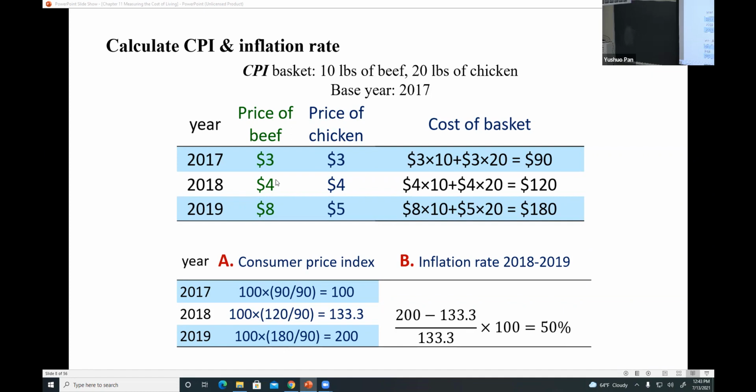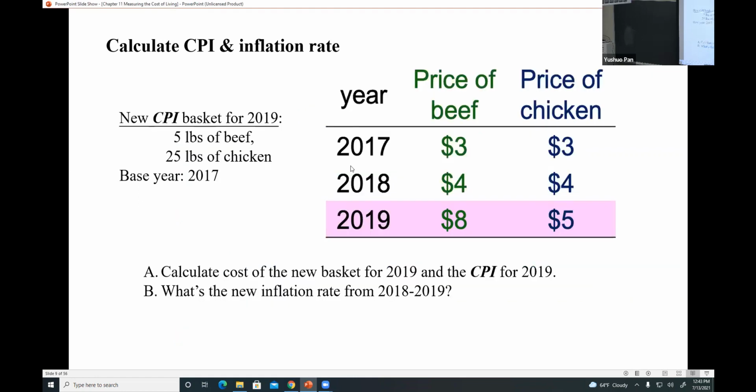So usually in that case, consumers' behavior will change because the relative prices have changed, right? So here, the new CPI basket for 2019, because the price from 2018 to 2019 changed a lot. For beef, the price doubled. So consumers are going to buy less beef than before.